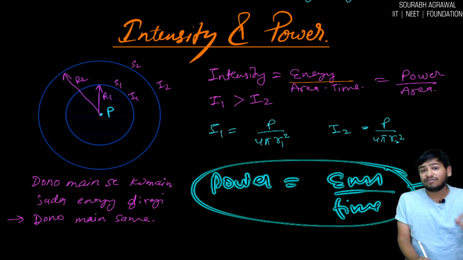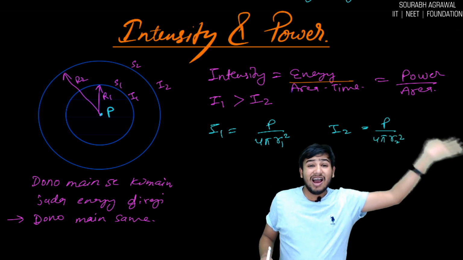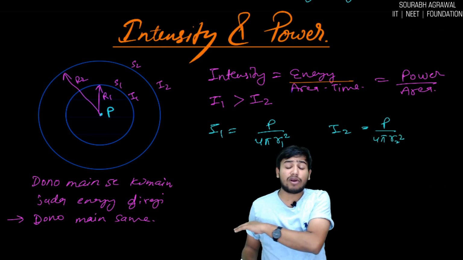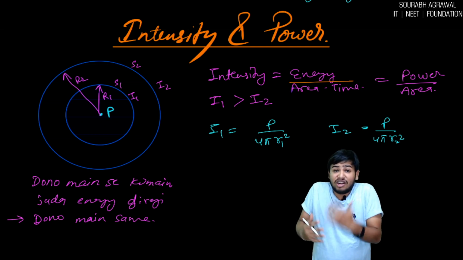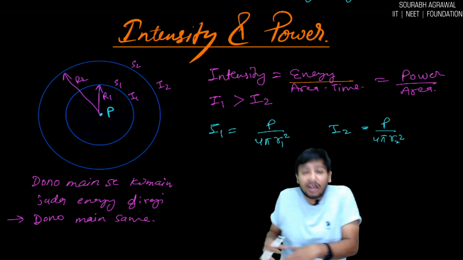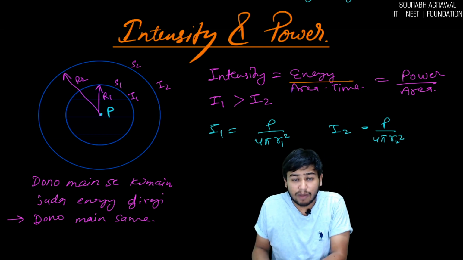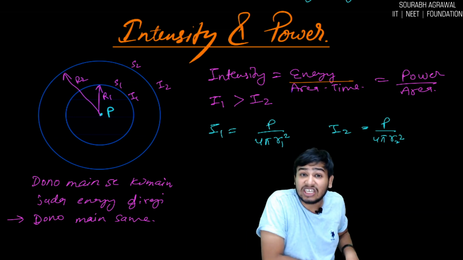Everyone knows. You are reading this from class 9th, work, power, energy. Again in class 11 there is a chapter work, power, energy. So you know what is power. Power is rate of doing work. How fast energy is getting consumed or energy is given. Are you getting my point? So power is energy by time.